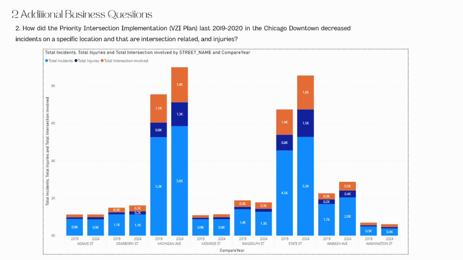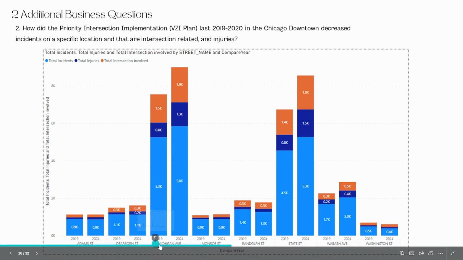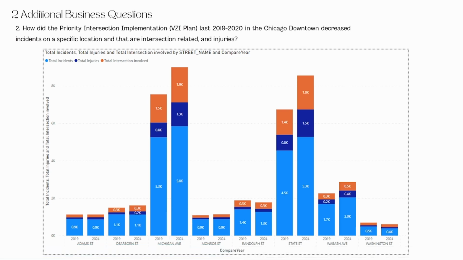Michigan Avenue in 2019 had fewer injuries, incidents, and intersection involvement, while in 2024 it has higher incidents, injuries, and intersection involvement, maybe because of the growing population of pedestrians in the area, same as in State Street.